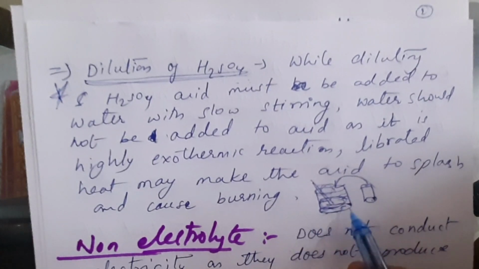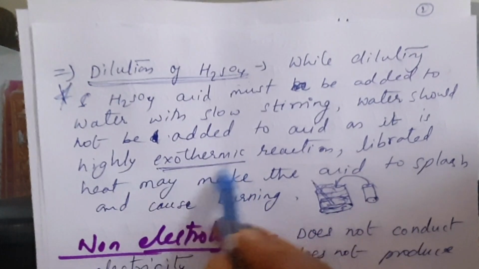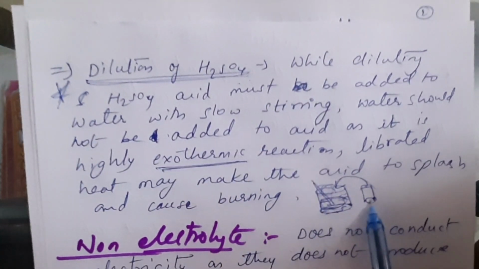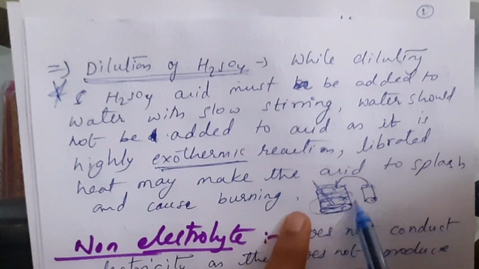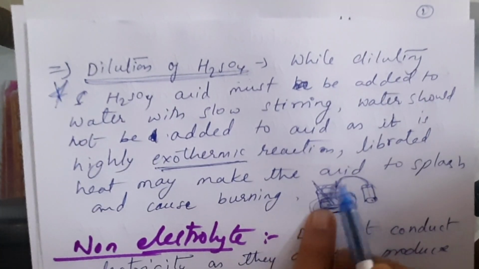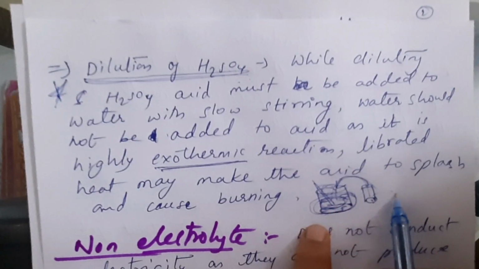Why is this done? Because it is a highly exothermic reaction. When a lot of heat is generated, it is called exothermic. As it is an acid, the whole container will become very hot. If we were to add water to the acid, the heat would be so much that the beaker may blast and there may be chances of accidents.